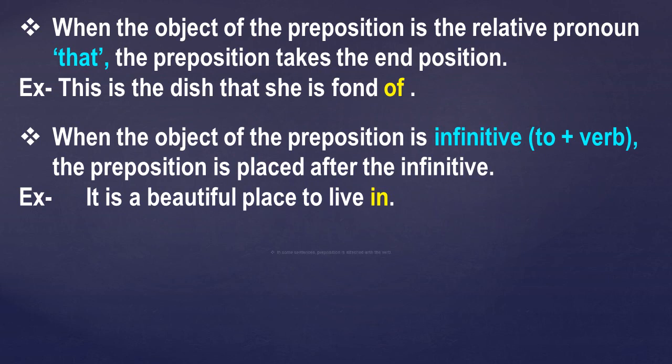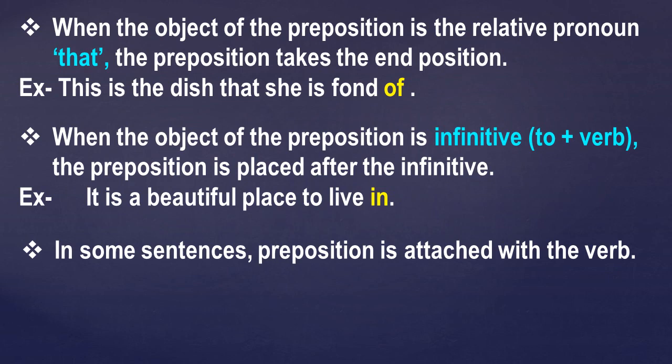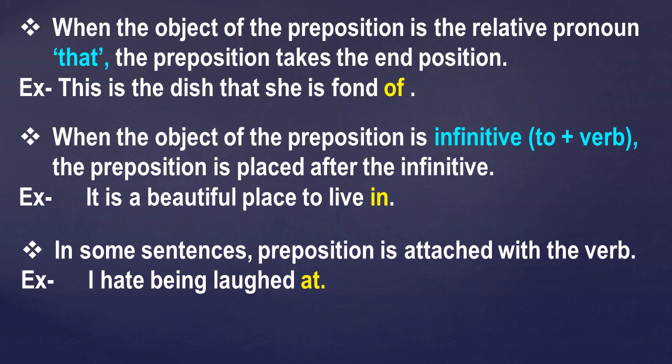The last case we have is that in some sentences the preposition is attached with the verb. For example, I hate being laughed at. Laughed is your verb and the preposition at is attached with this verb. So in some sentences the preposition is attached with the verb. So this was about the position of the preposition in any sentence. Generally it is believed that they are used before a noun or pronoun, but there are cases in which the preposition is placed at the end of the sentence.